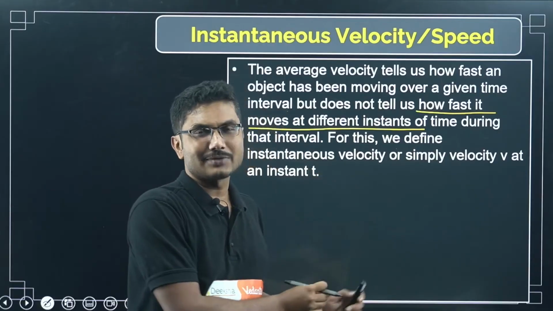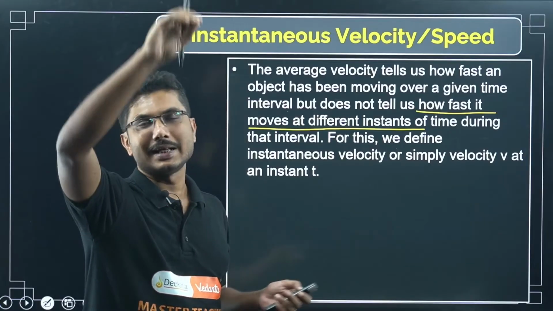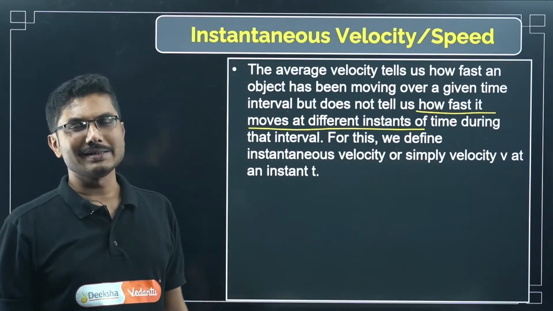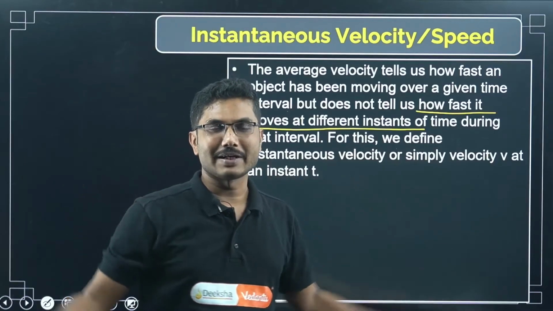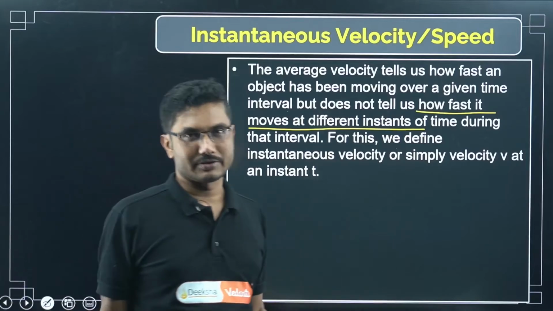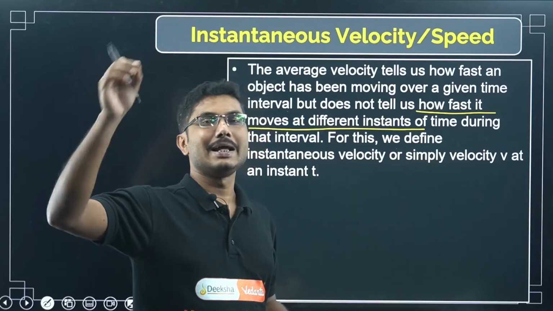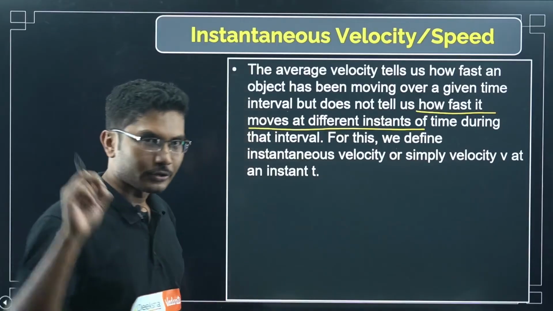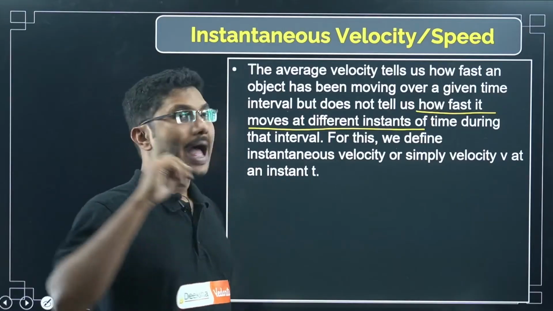For example, it starts from rest, accelerates for 10 seconds, then decelerates for another 10 seconds. We can find the average velocity and say that in that time interval this was its average velocity. But that does not tell us that at the end of the 10 seconds its velocity was maximum. So that information is lost when you calculate the average velocity.